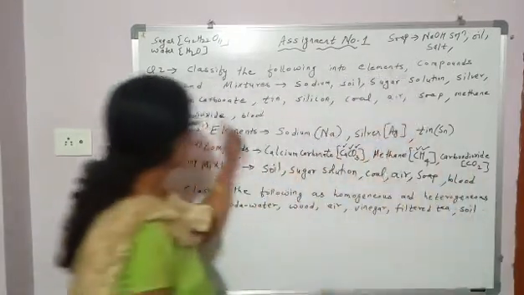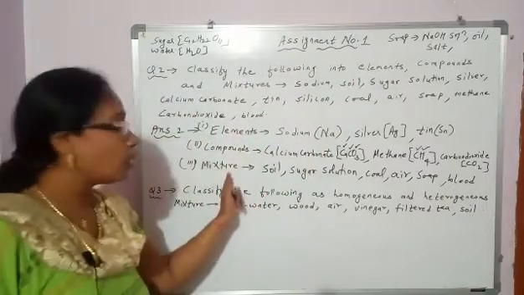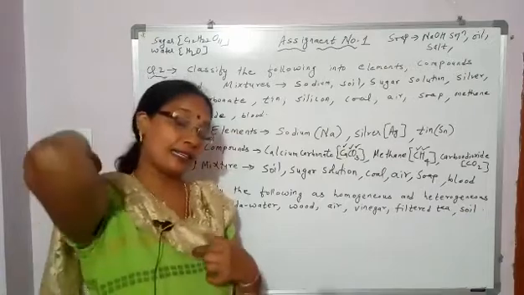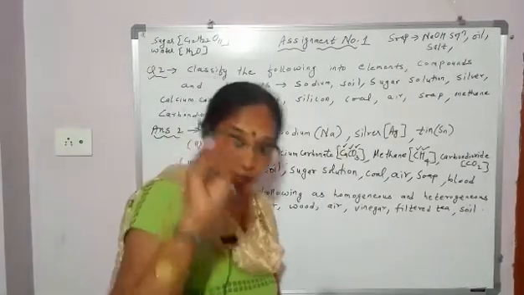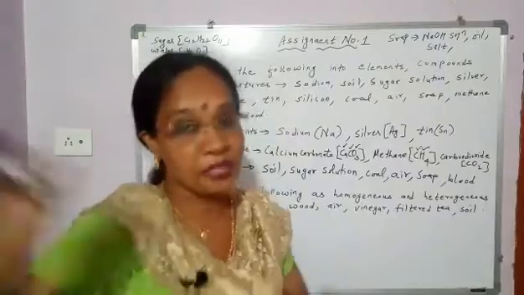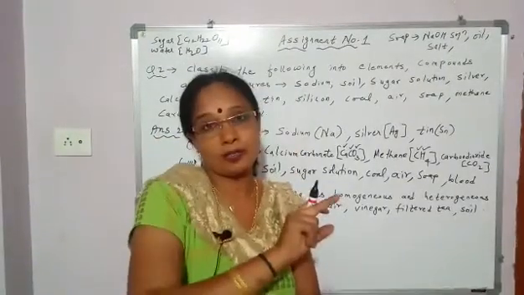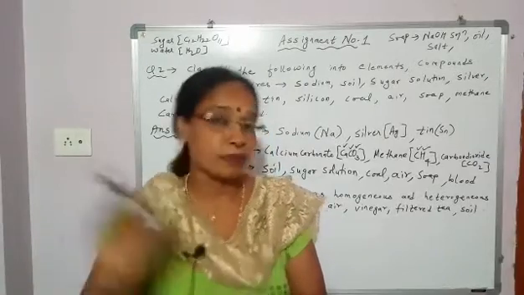Okay, so here we classified these substances into element, compound and mixture. To classify them, students, you should know the concept of element, compound and mixture. So what is element? Element is a pure substance made up of only one kind of atoms.